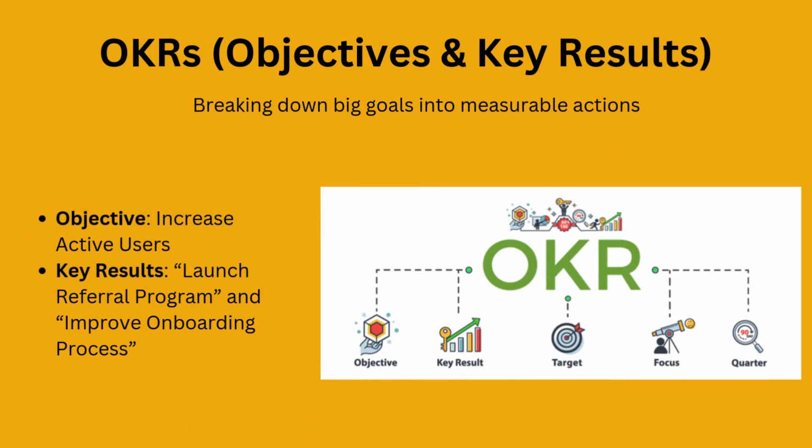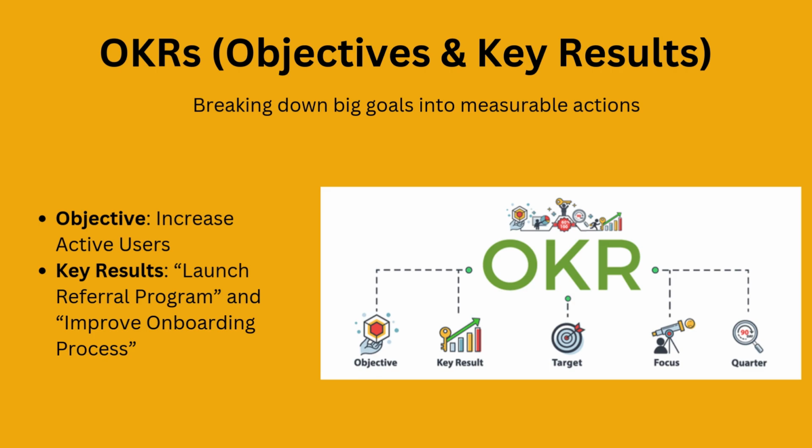As your app grows, you'll need clear goals. That is where OKRs come in. OKRs help break down big objectives into measurable actions. For example, for our fitness app, an objective might be to increase the active users, and the key results to achieve that could be launching a referral program or improving the onboarding process to make it easier for new users to get started.